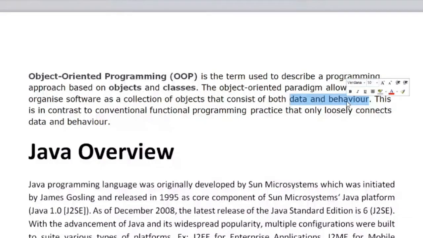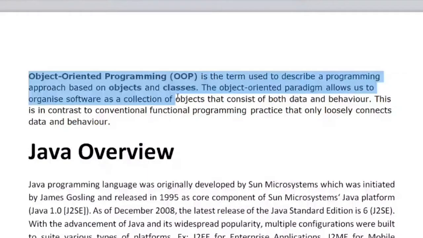If you go to the Java overview, initially Java was developed by Sun Microsystems. I already told you, Sun Microsystems developed Java software by James Gosling and released it in 1995. Clear?